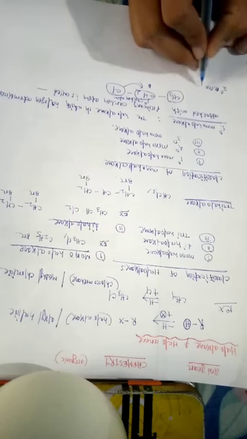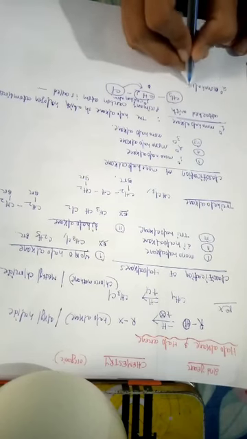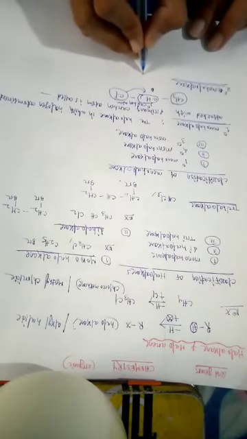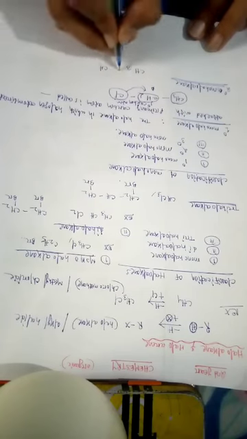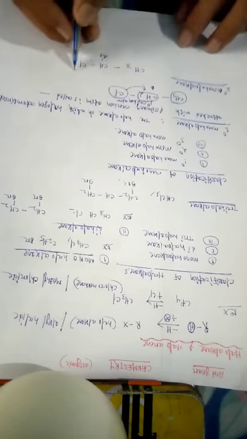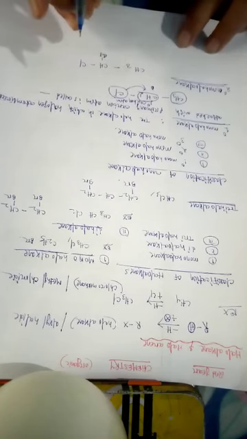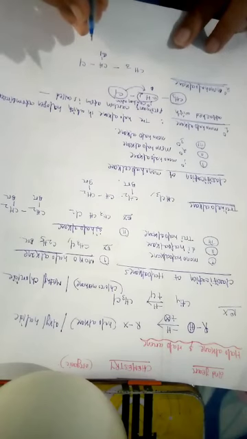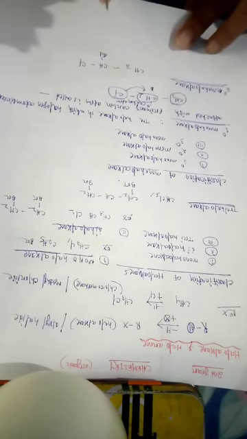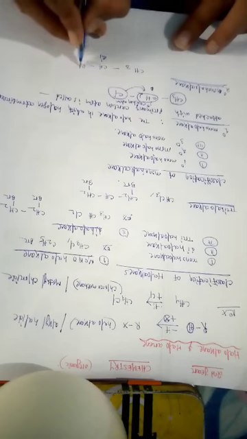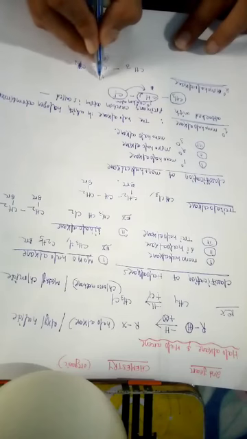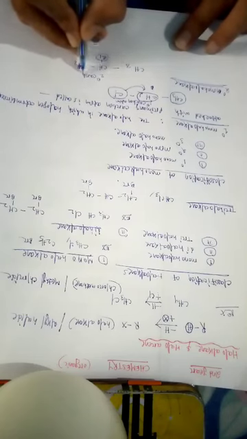Secondary monohaloalkane we define: CH3CHClCH3. The secondary monohaloalkane is one in which the halogen atom is directly attached with a secondary carbon atom.